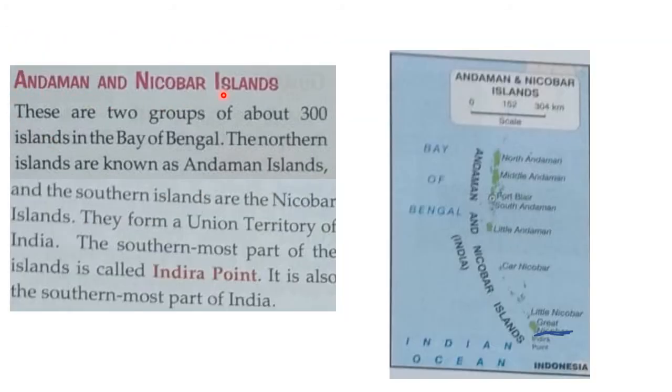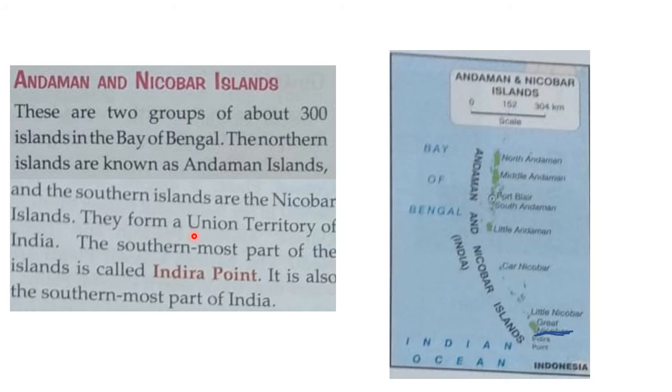First we will see the Andaman and Nicobar Islands. There are two groups of about 300 islands in the Bay of Bengal. The northern islands are known as the Andaman Islands, and the southern islands are known as the Nicobar Islands.